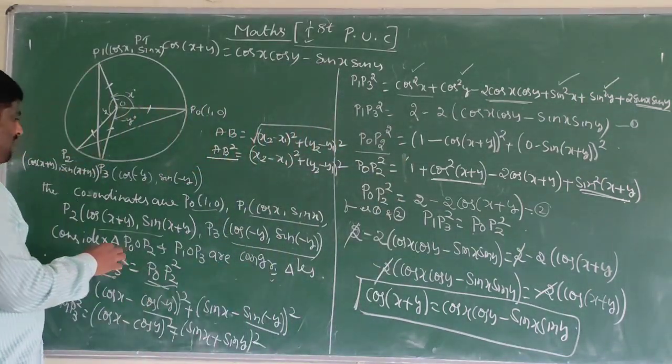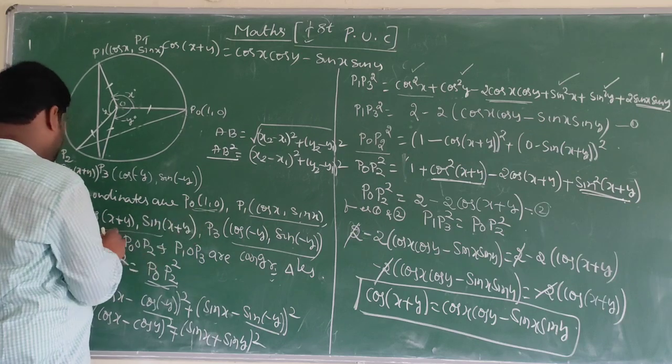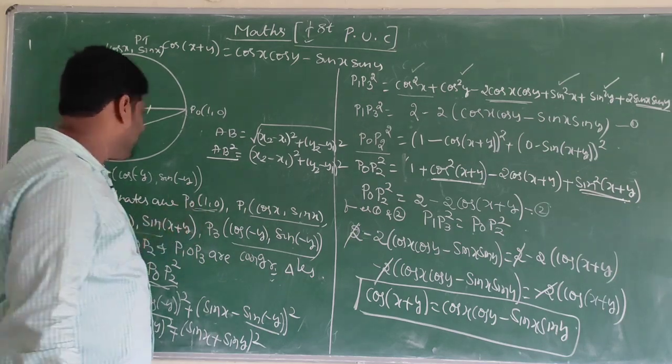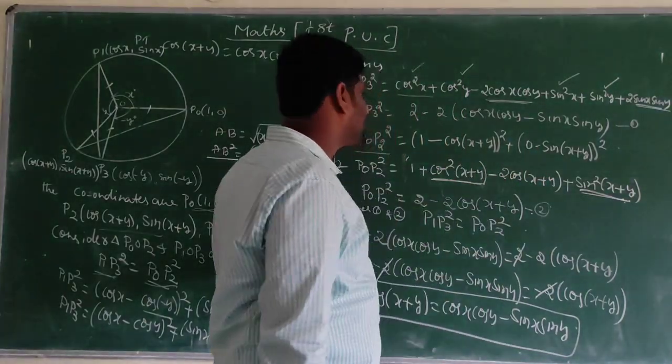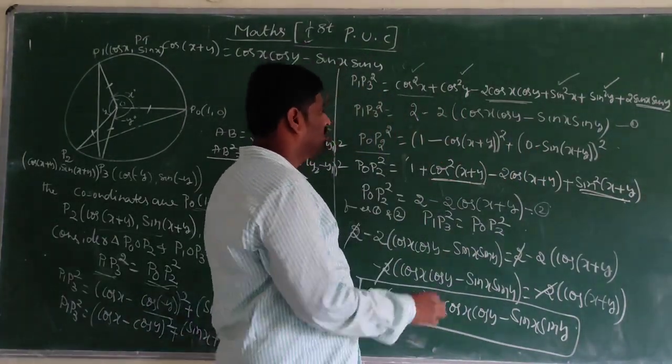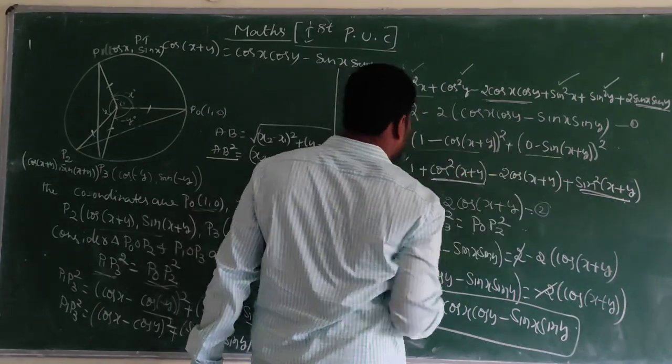Next, similarly, we want to find P0 P2 square. Here is the P0 point, here is the P2 point. It is (1 minus cos of x plus y) whole square plus (0 minus sin of x plus y) whole square. Expand this one and expand this one.